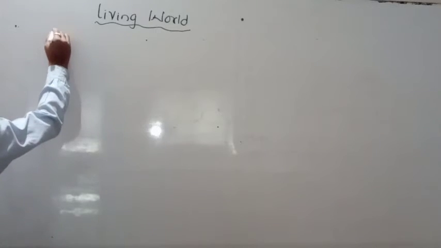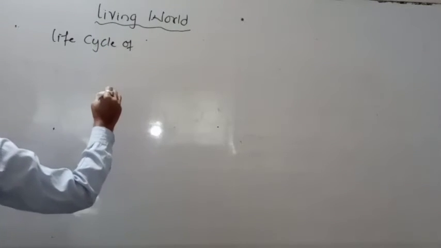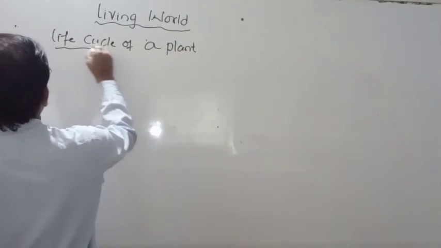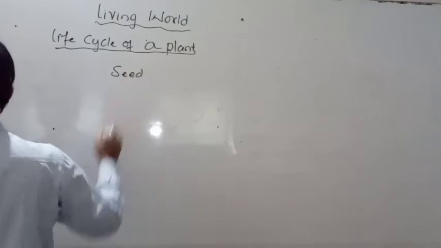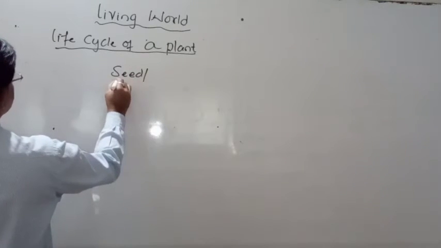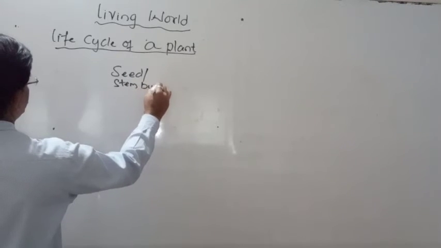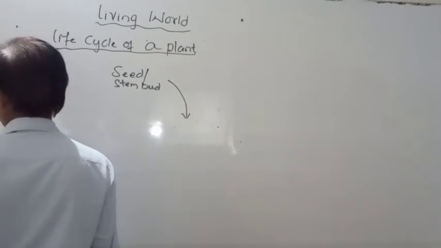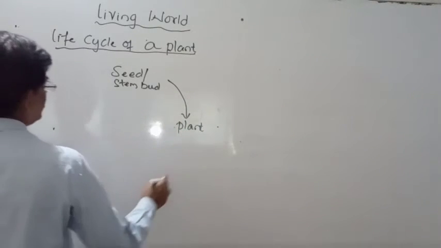Life cycle of a plant. You can draw the diagram for this. So, a very simple diagram. So, seed, or stem, or bud. Through this, a new plant can be grown. New plant also. So, the plant again.